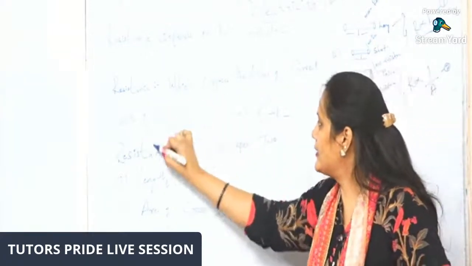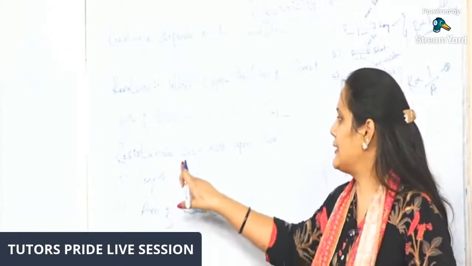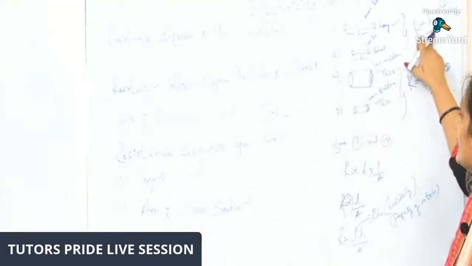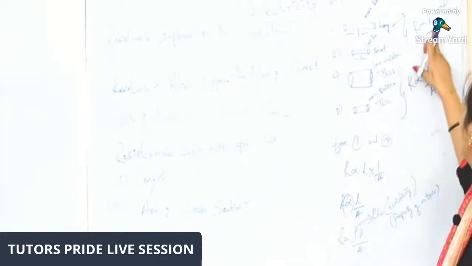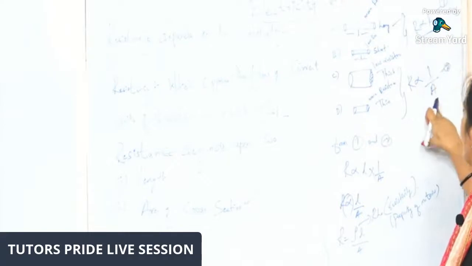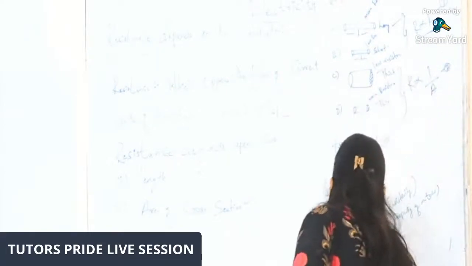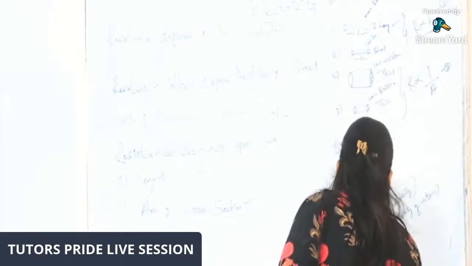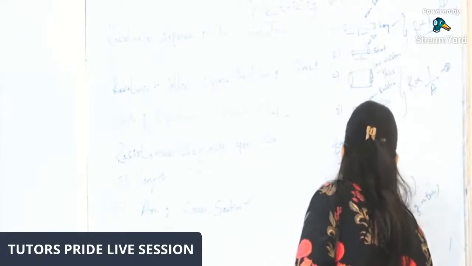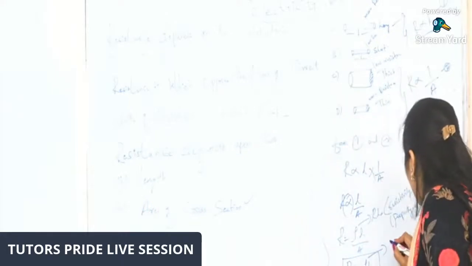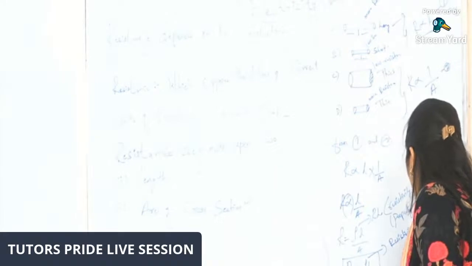The resistance depends upon two parameters: it is directly proportional to length and inversely proportional to area of cross section, that is, R is proportional to L and to 1 by A. On the whole, R equals rho L by A, and here rho is the resistivity.